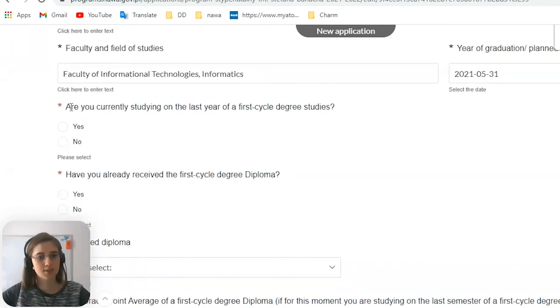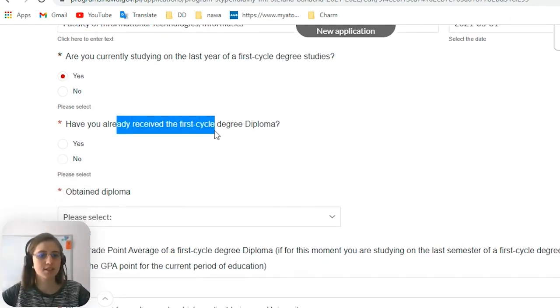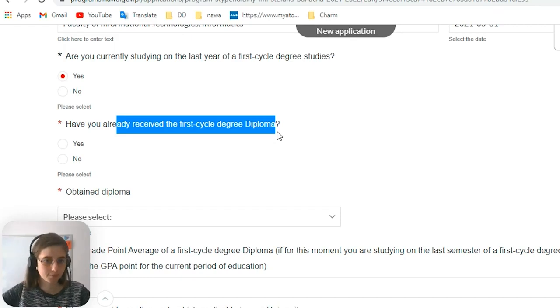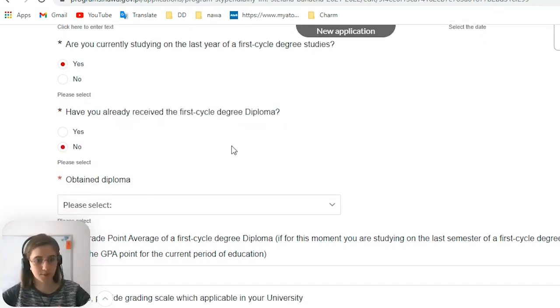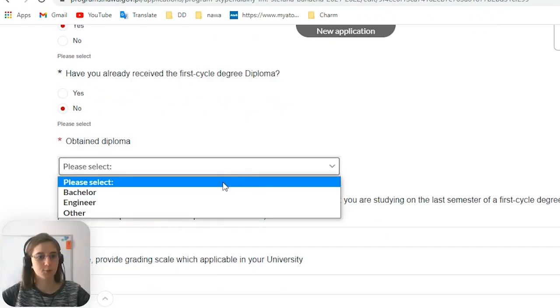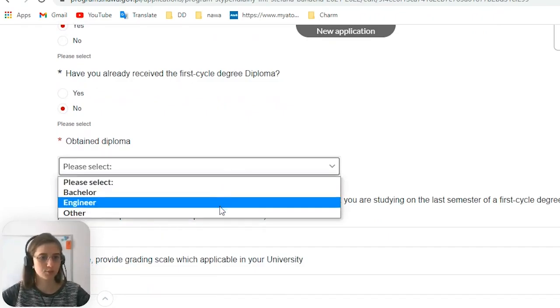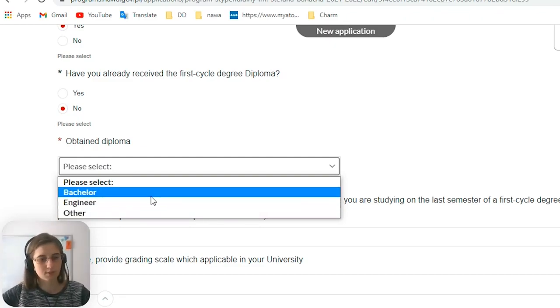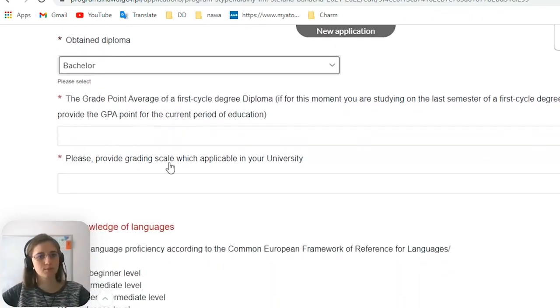Okay, the next question is, are you currently studying on the last year of first cycle degree studies? Yes. Have you already received the first cycle degree diploma? If I have not ended my bachelor's, then I have not received diploma yet. So here we say which diploma we receive, bachelor, engineer, or other. So I choose my one.